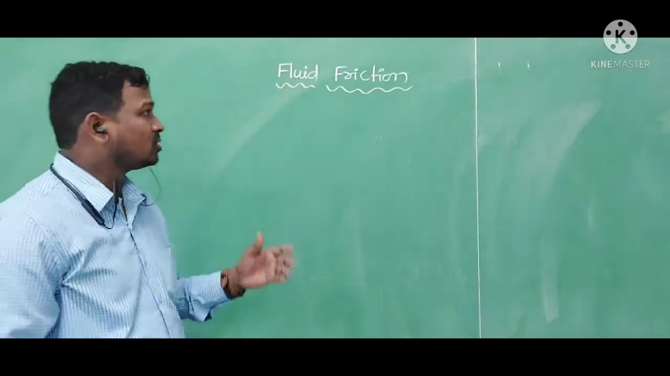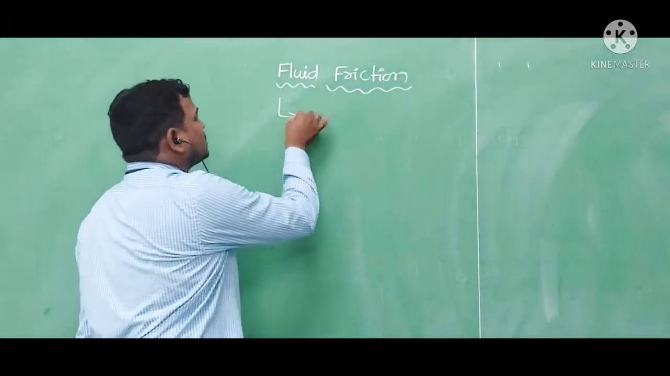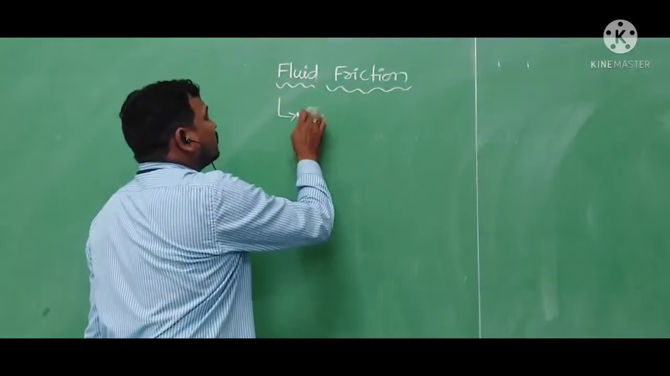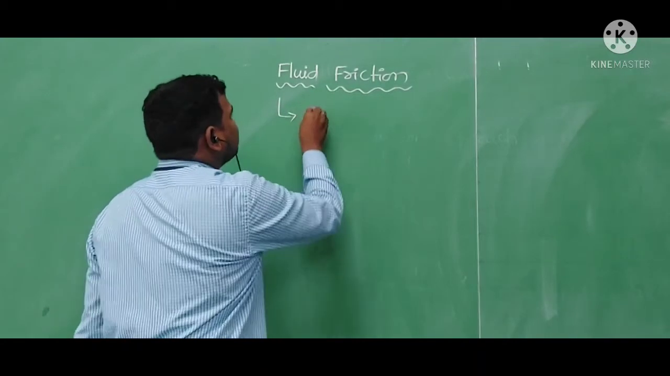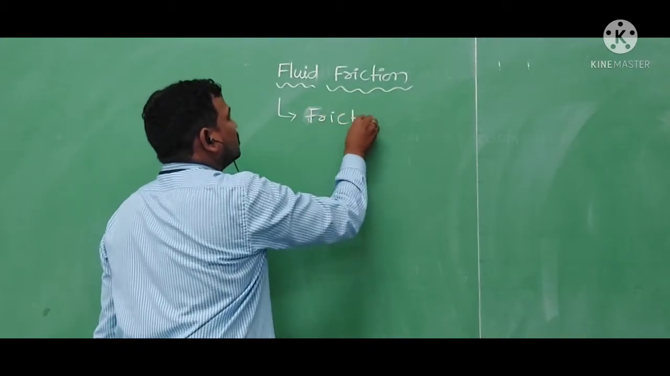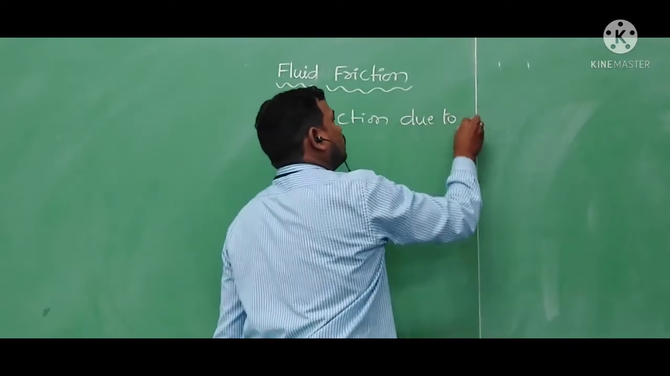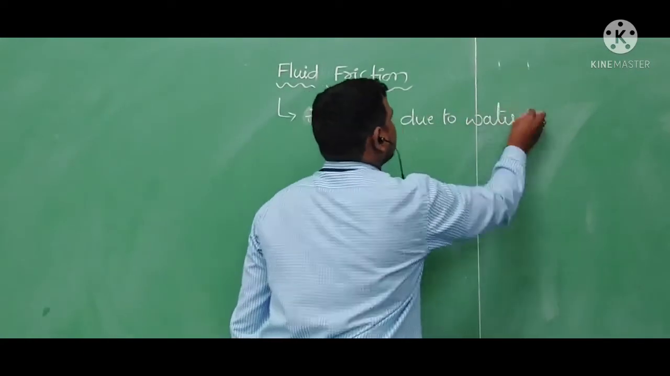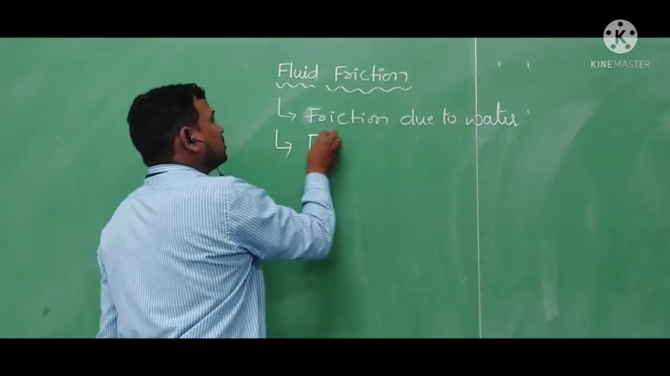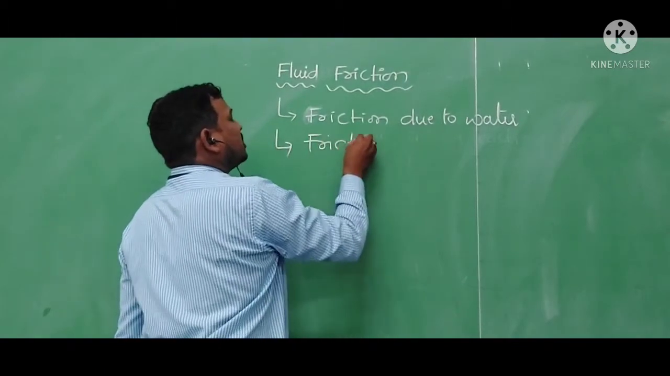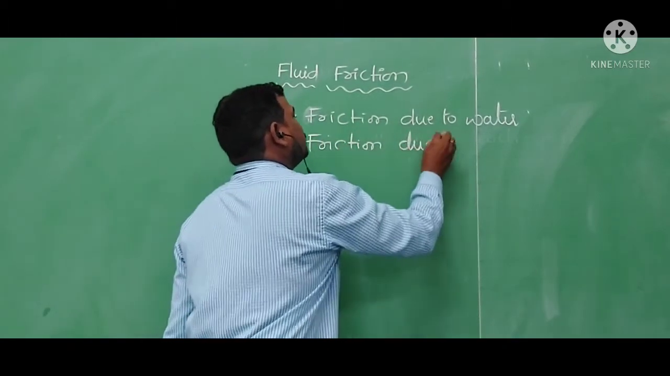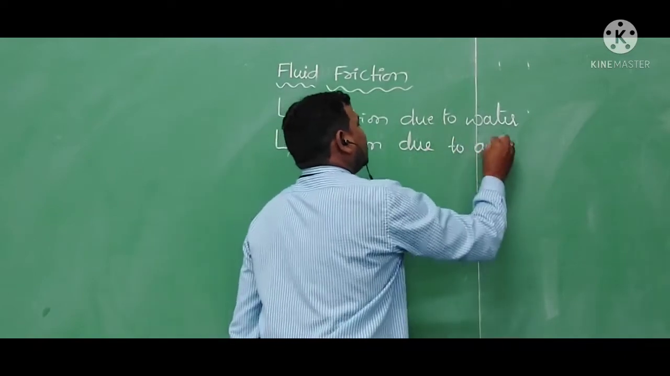So there are two types of fluid friction. One is friction due to liquid, that is, friction due to water. The second one is friction due to air.